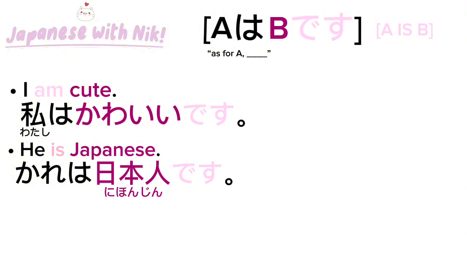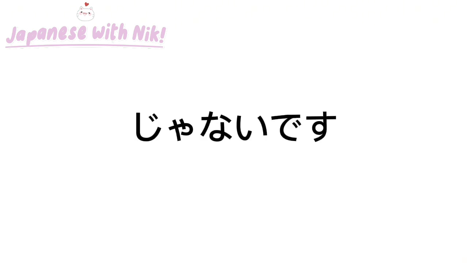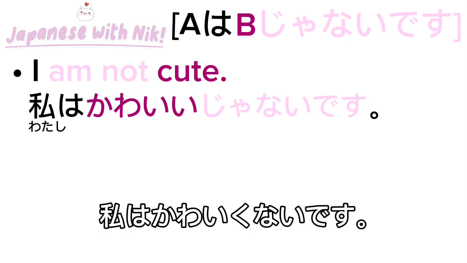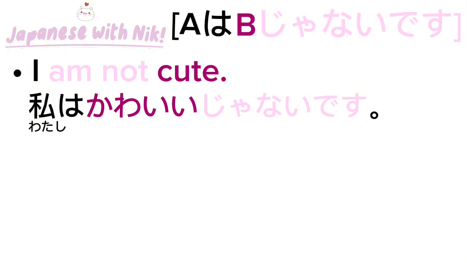Now, you might be wondering, how do I say something isn't something? In this case, we'd say じゃないです. A は B じゃないです. Let's take the example that we had before. I am cute. Now let's make that into I am not cute. Instead of 私は可愛いです, you'd have 私は可愛いじゃないです. Now another way that you could say this exact sentence would be to say 私は可愛くないです, which is just 可愛い but in its negative form. I will be covering adjectives in another video, so you don't have to worry about that right now.